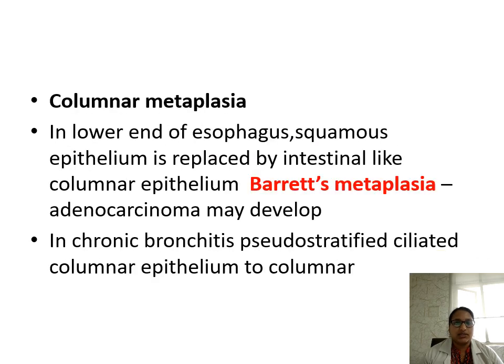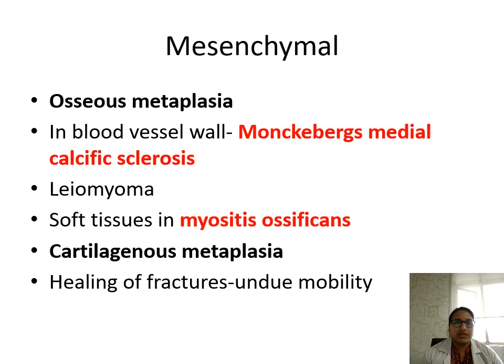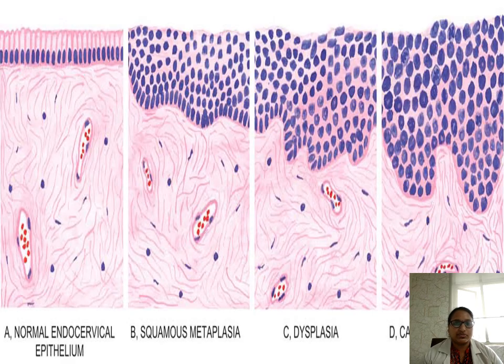Columnar metaplasia: in the lower end of the esophagus, squamous epithelium is replaced by intestinal epithelium. This is called Barrett's metaplasia, where adenocarcinoma may develop. Mesenchymal metaplasia is of two types, osseous and cartilaginous. Osseous metaplasia in the blood vessel wall, Monckeberg's medial calcific sclerosis, will occur. Also in leiomyoma and in soft tissues in myositis ossificans. These are the examples. Cartilaginous metaplasia may occur because of undue motility in healing of a fracture.